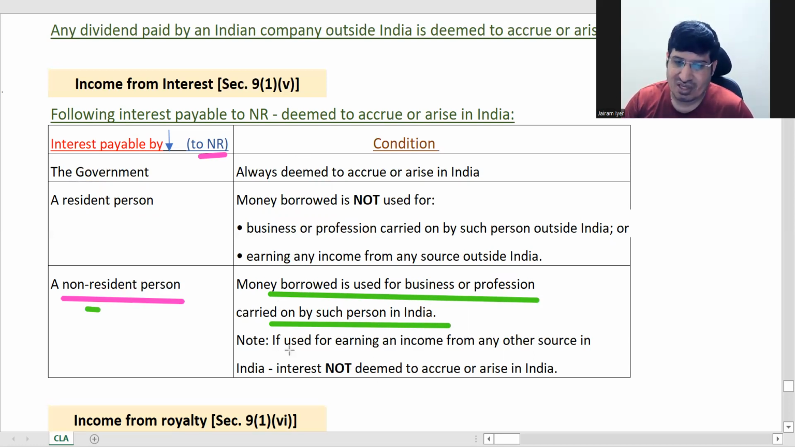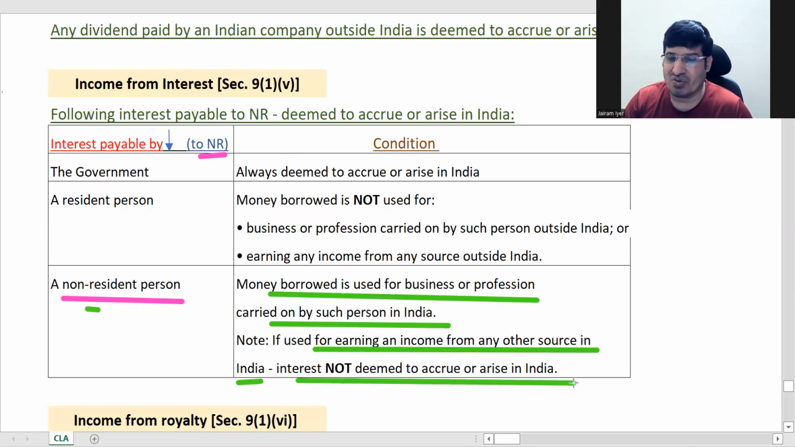If this non-resident is using it for business in India, only then it is taxable. Otherwise, it's not taxable for anything. If used for earning income from any other source in India, this is only for business, it is taxable. But if it's used to earn income from any other source in India, then interest is not deemed to accrue or arise in India. Just remember this one point. That's all.